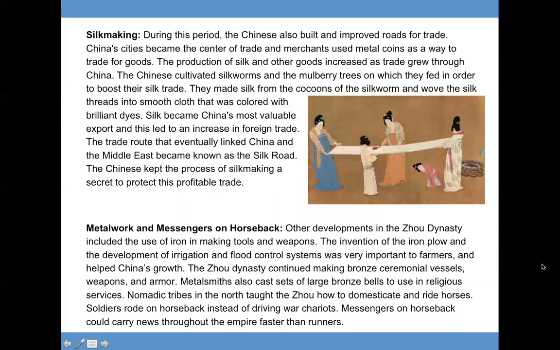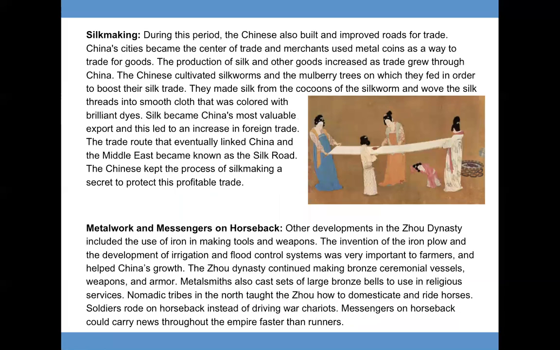Silk making. During this period, the Chinese also built and improved roads for trade. China's cities became the center of trade, and merchants used metal coins as a way to trade for goods. The production of silk and other goods increased as trade grew through China.